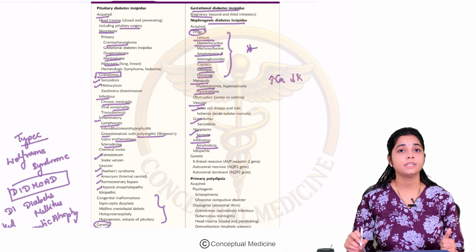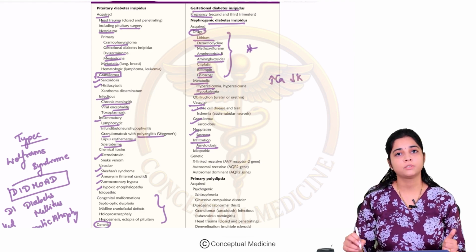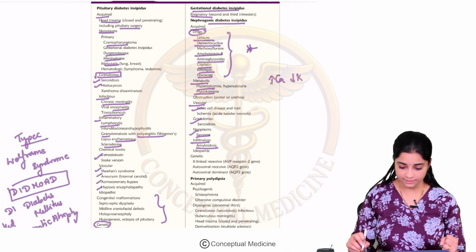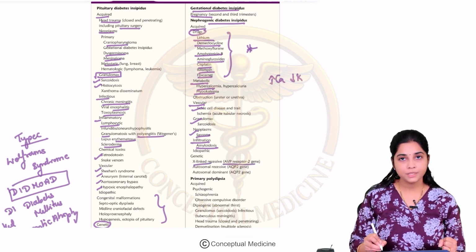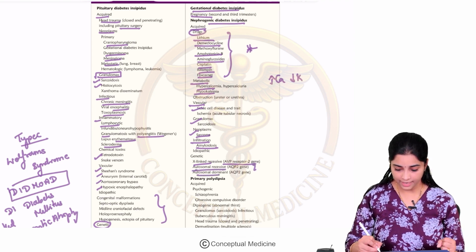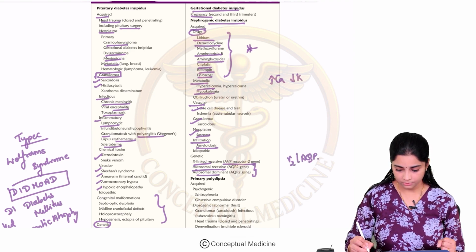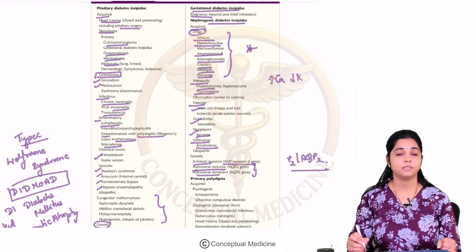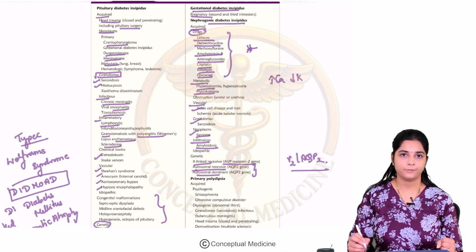Then we can have genetic conditions where there is a problem with your AVP receptor, your V2 receptor. So this can be X-linked where there is an AVP receptor mutation, or autosomal dominant or recessive aquaporin 2 receptor mutation. So V2 or aquaporin 2 receptor mutations can result in genetic causes for nephrogenic DI.